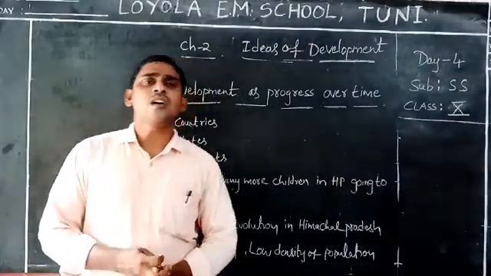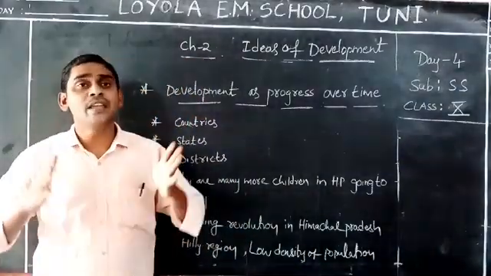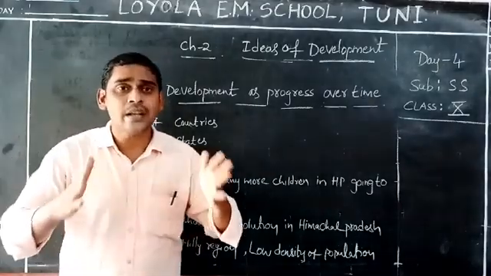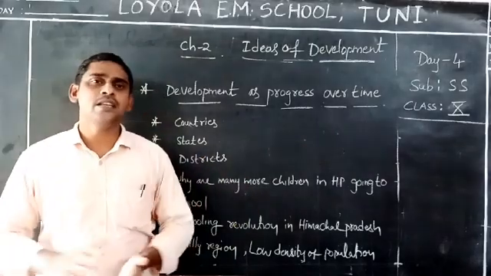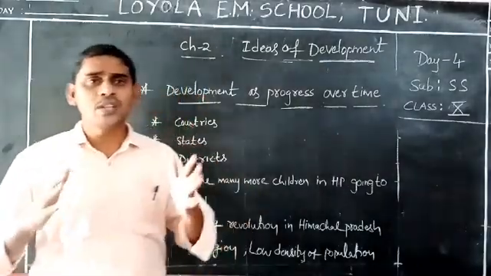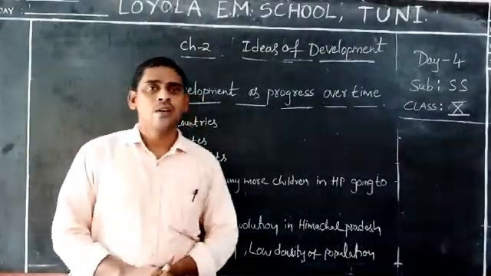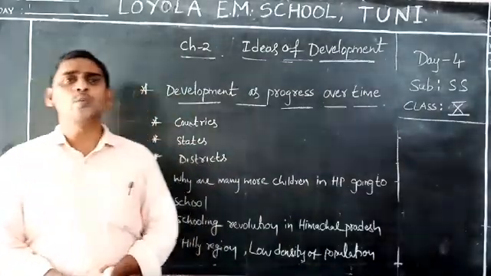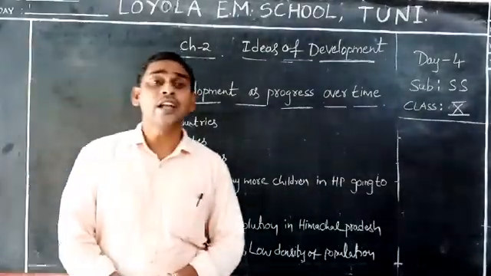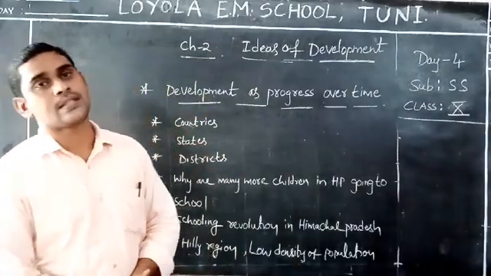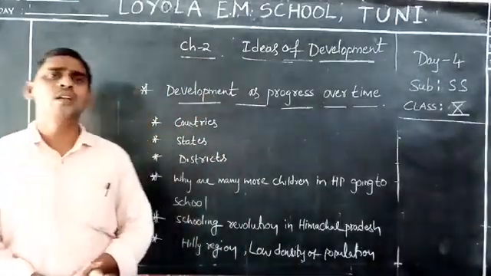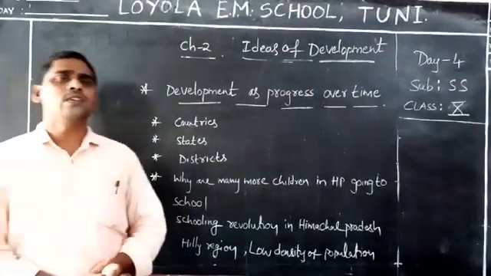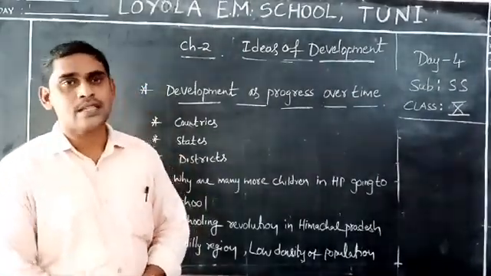Year after year these facilities were expanded and also improved, so that it would become very easy for all children to continue their studies in the schools. And every year new schools were set up and new teachers were appointed.